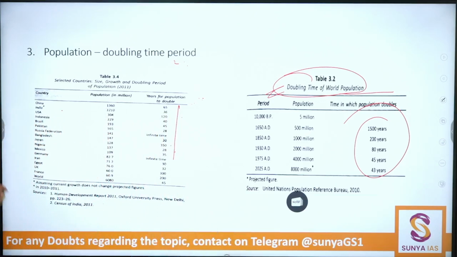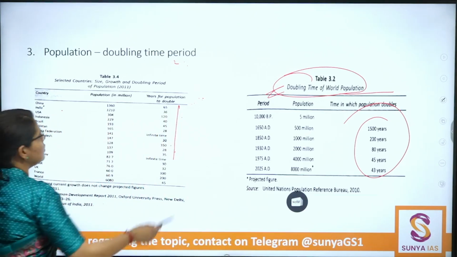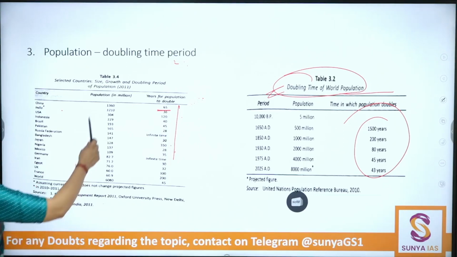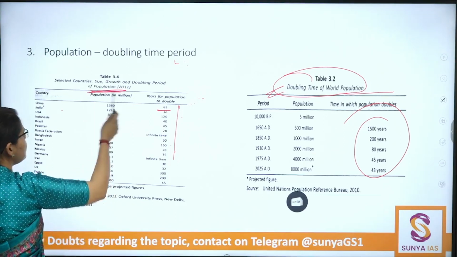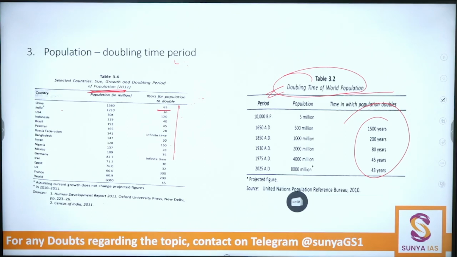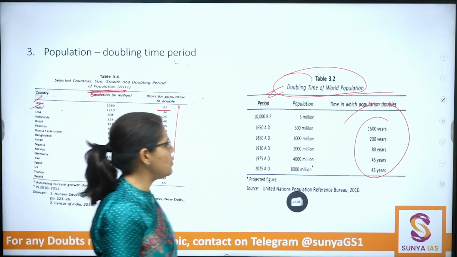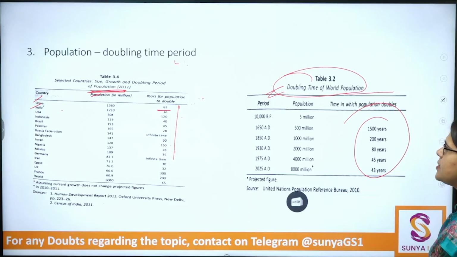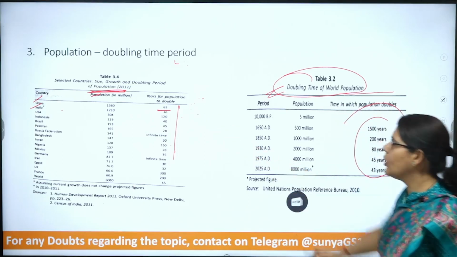Just write down some examples. China, the population doubling time period has been 65 years. For India, 36 years. Now this statistic is with respect to population in absolute numbers in 2011. Now this has definitely changed. The demographic transition is happening across China and India, in different stages. But you can always quote this data.